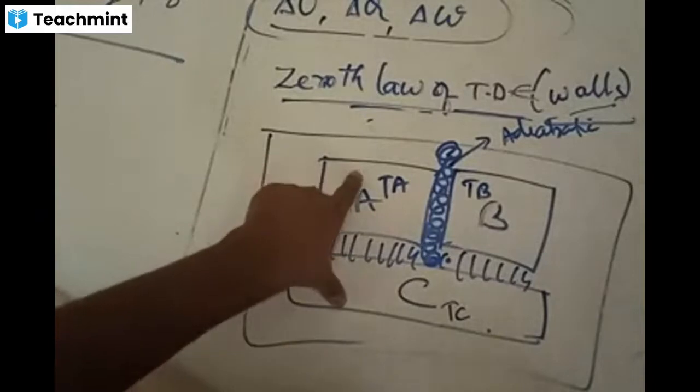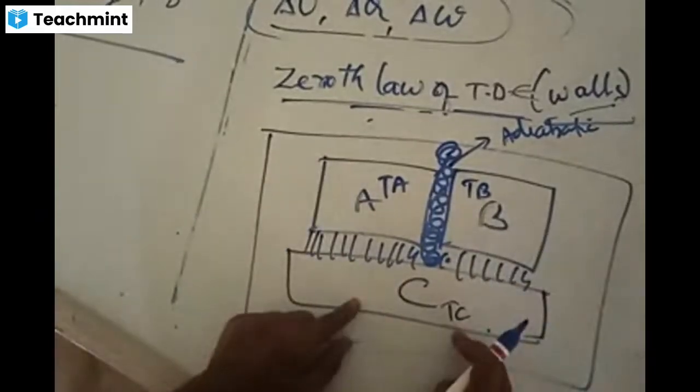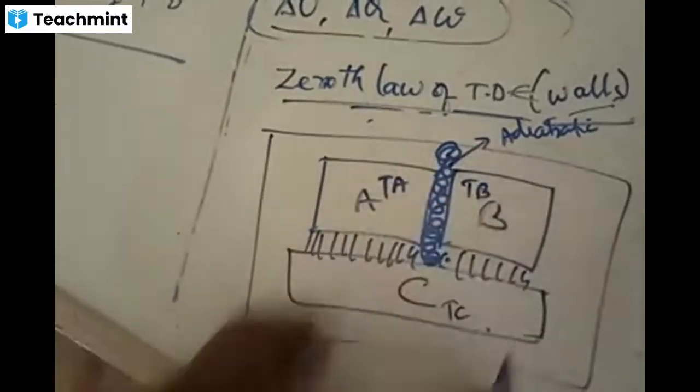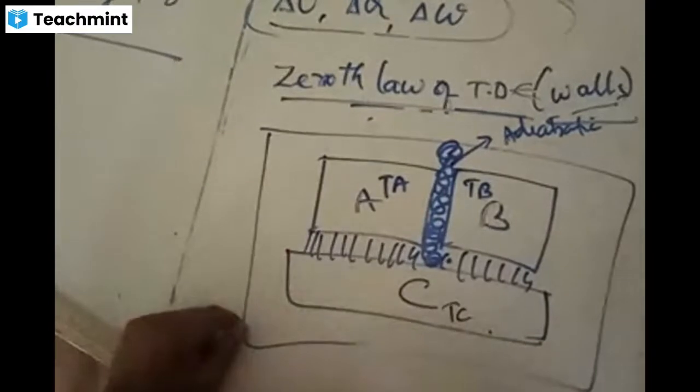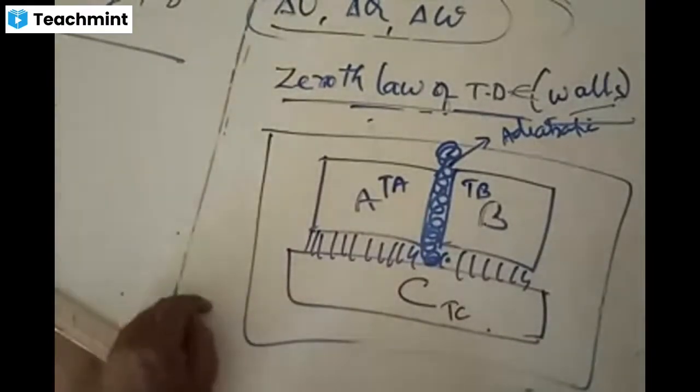A is in thermal equilibrium with C, B is also in thermal equilibrium with C. Then what does it mean? A will be in thermal equilibrium with B because these two are commonly interacting with some body C. This is called the zeroth law of thermodynamics.